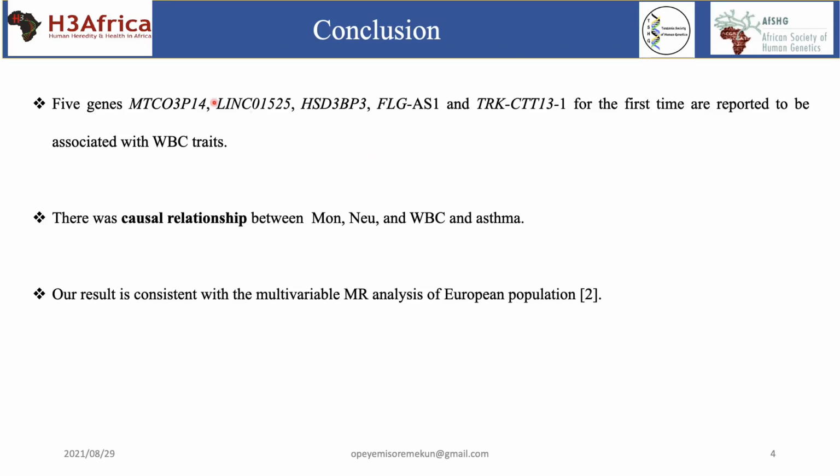In this research, we've been able to identify 5 genes that are identified for the first time to be associated with white blood cell traits. And again, we saw strong causal relationship between monocyte, neutrophil, white blood cell count against asthma. And this result is quite consistent with the result coming from the European population.